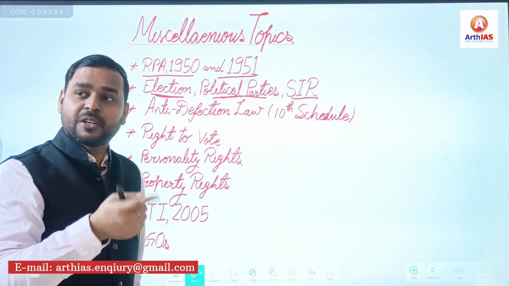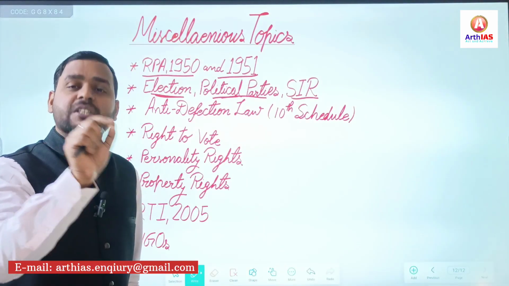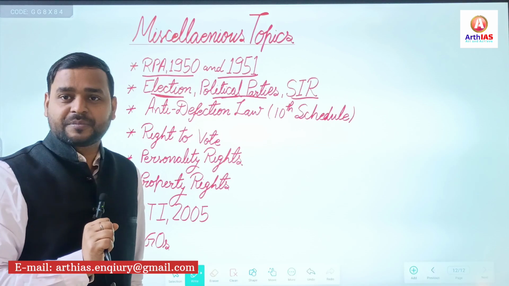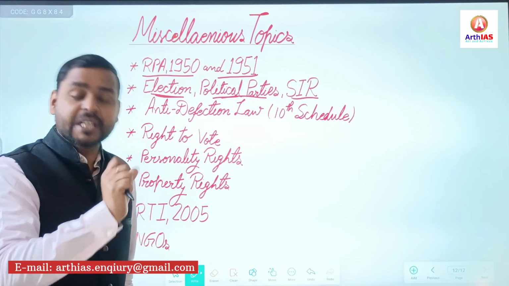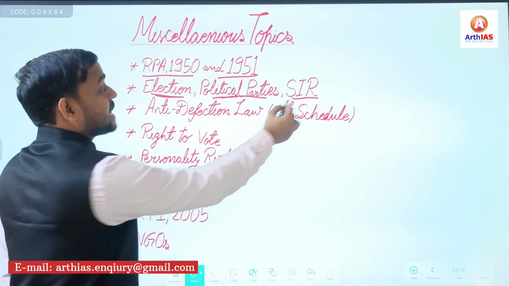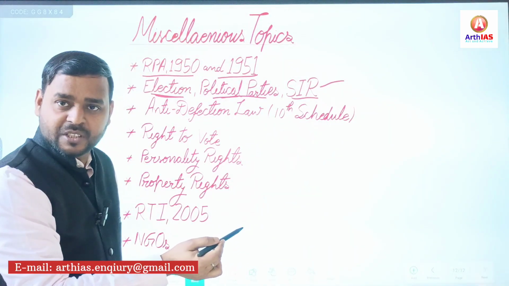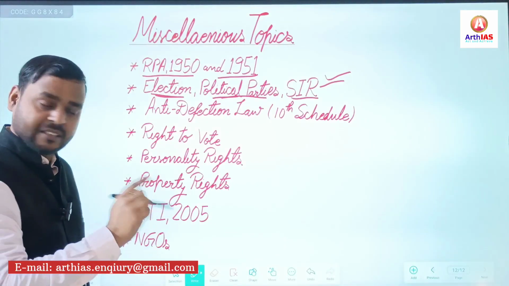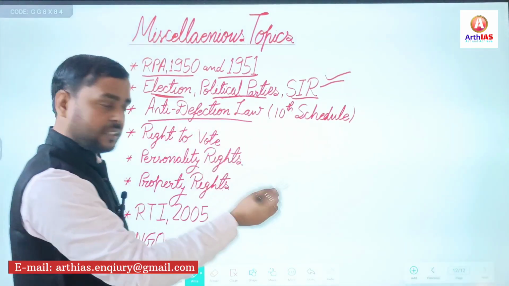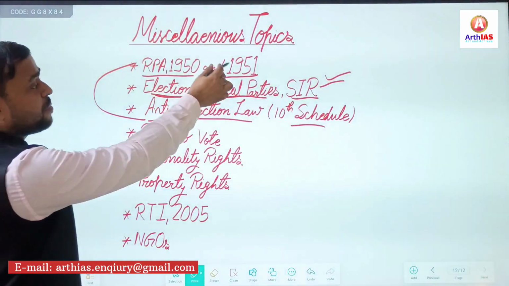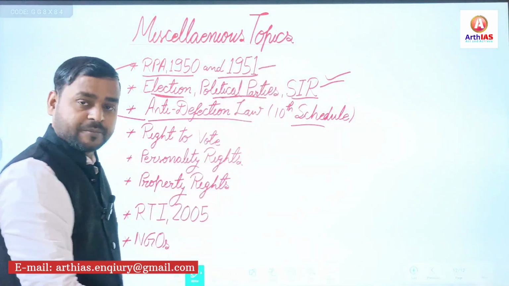Their qualification, for example, what are the qualifications for a state party to be recognized as a national party? So qualifications are very important. Their removal. SIR always in the news, so also read this concept. What is the meaning of SIR? Anti-defection law, 10th Schedule. And both are correlated. Representation of People Act, mainly 1951.